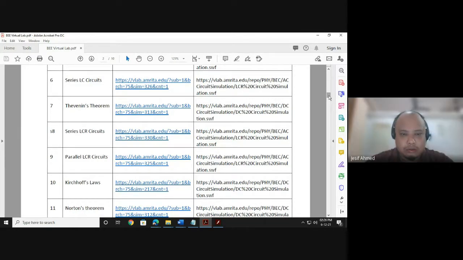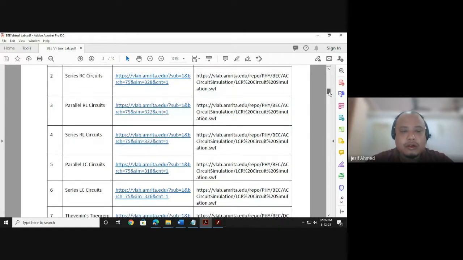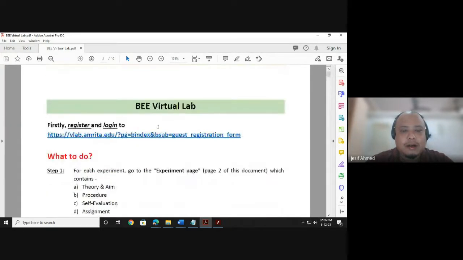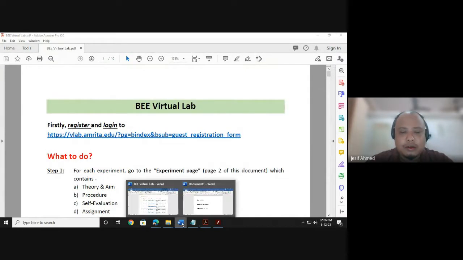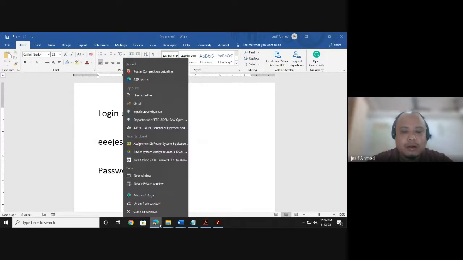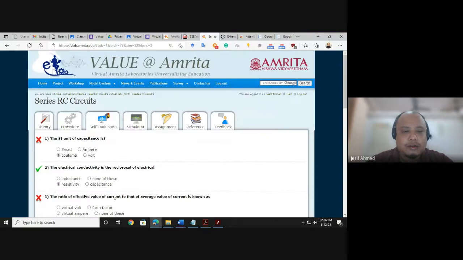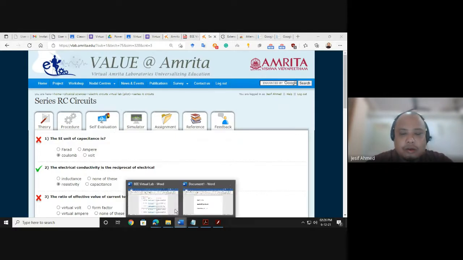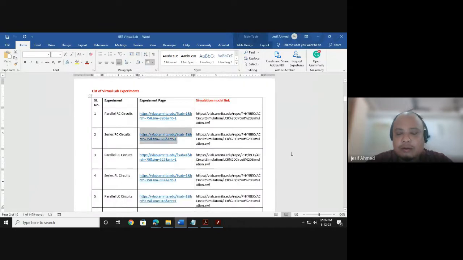Okay. So first, you have to register. If you face difficulty in registration, you can use my ID. You can take a screenshot if you want, or you can register using your IDs also. After registration, you have to log in. Now I am already logged in, that's why I am able to see this particular page. So let me go to the instruction again. What does it say?